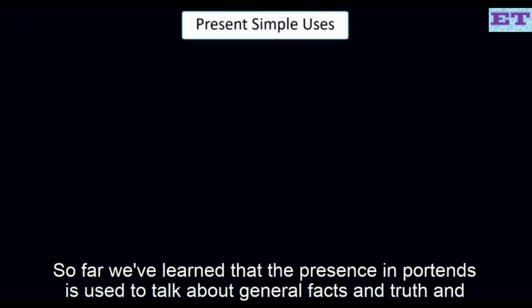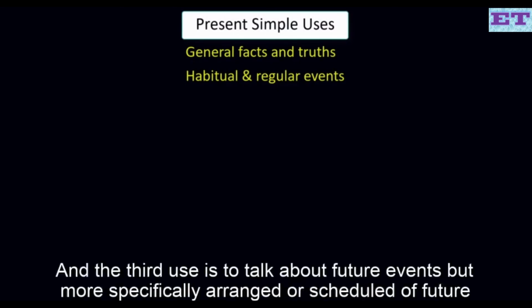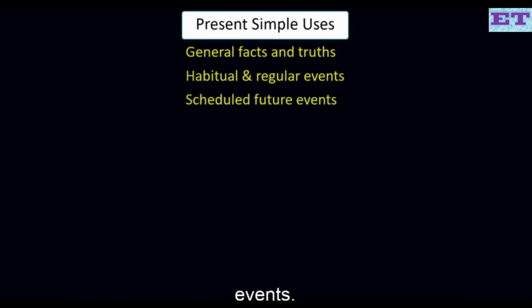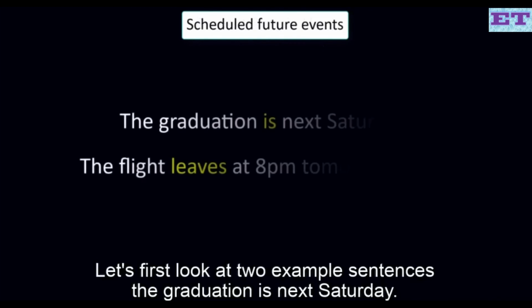So far, we've learned that the present simple tense is used to talk about general facts and truth, and habitual and regular events. And the third use is to talk about future events, but more specifically, arranged or scheduled future events. Let's first look at two example sentences.